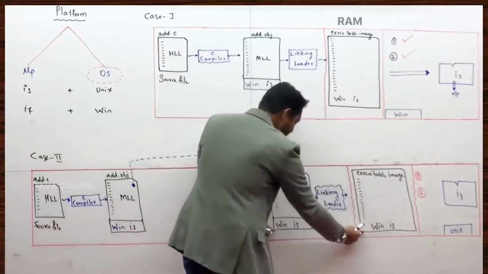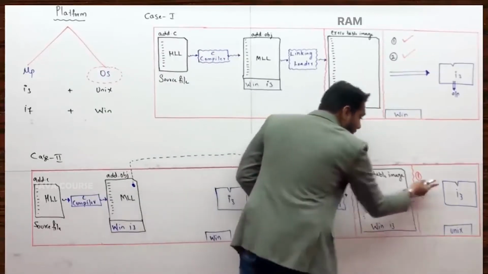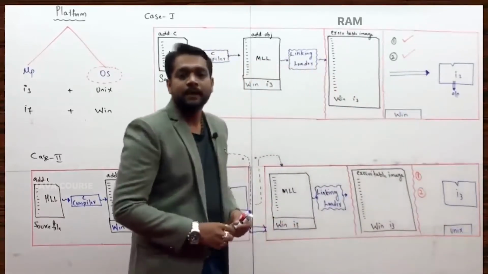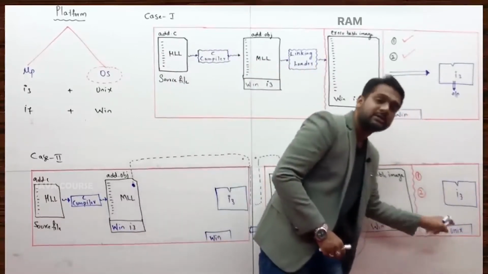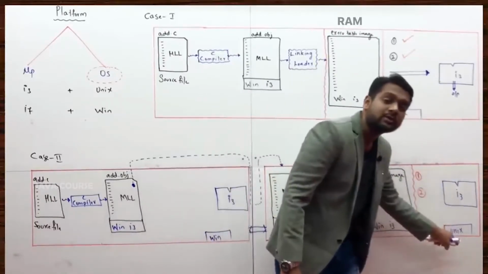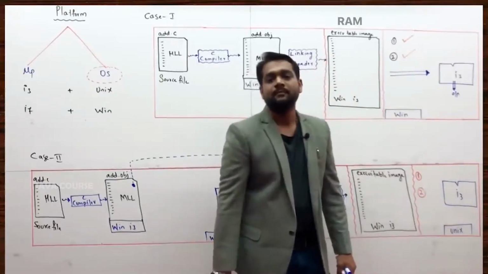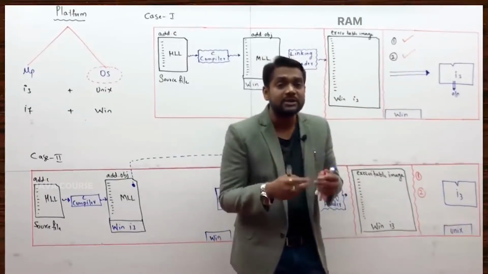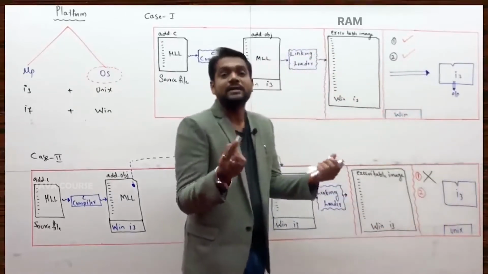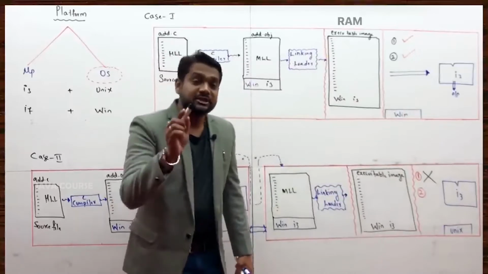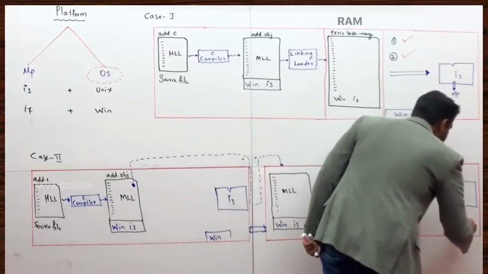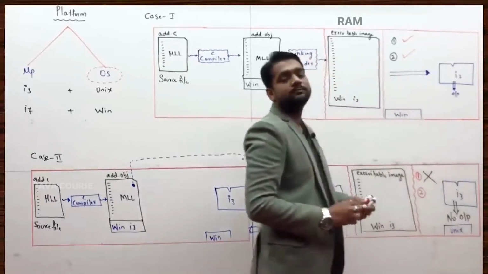At the time of compilation, what is the OS? Now executing, what is the OS? Now you are about to execute, what is the OS? At the time of compilation, what is the OS? Windows. Now you are about to execute, what is the OS? Unix. Are the OS matching? OS is not at all matching. The check failed. Just because check is failed, this fellow would not execute, and here you will not get the output.